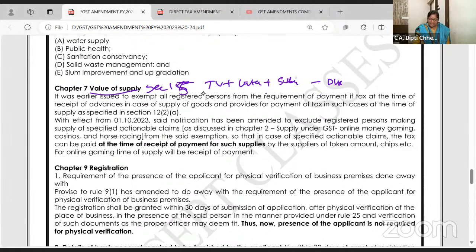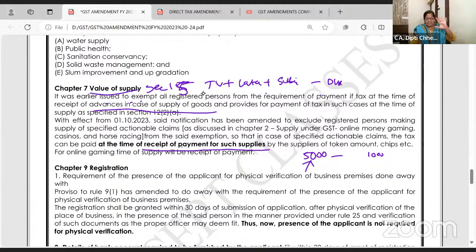Now in this, what they have said is that whatever money you pay for online gaming is taxable, it is covered in supply, in actionable claims, in goods. Whatever money you pay for online gaming, on that GST will be charged. As I said, you take tokens of 5,000, you played, enjoyed, and 1,000 you return back. Still GST is paid. It was earlier issued to exempt all the registered persons from the requirement of payment of tax on advance in case of supply of goods.